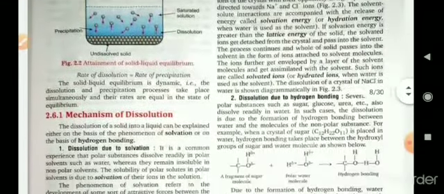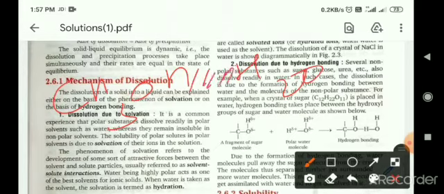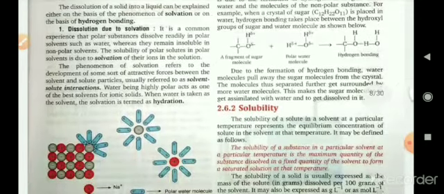Now, dissolution due to hydrogen bonding. As we know, there are many compounds which dissolve in each other due to the formation of hydrogen bonds. For example, methanol, CH3OH, and water. So there will be hydrogen bonding between these two components, due to which they are soluble in each other, and both compounds are polar in nature, so they are soluble in each other.